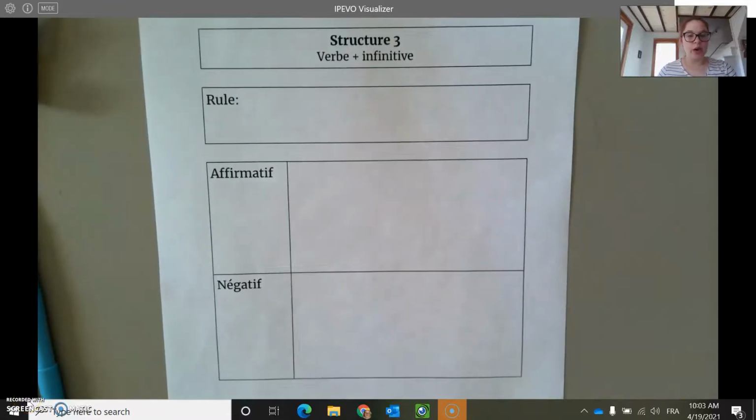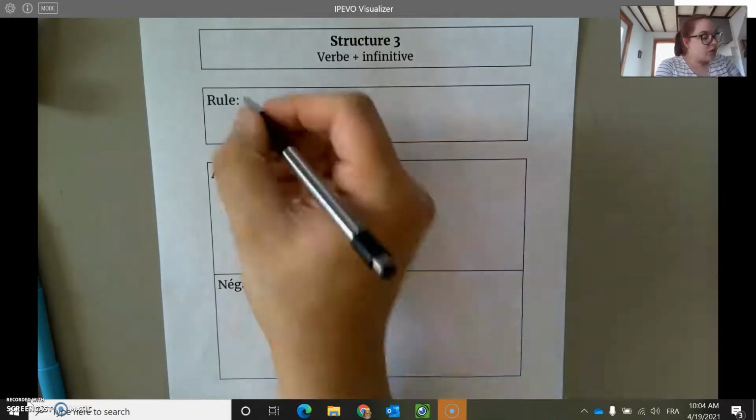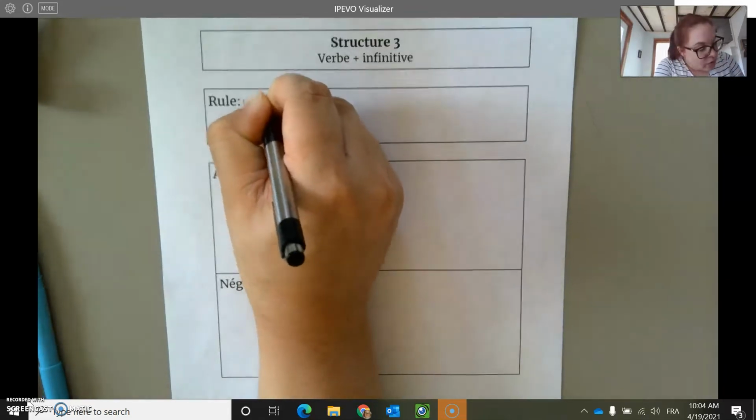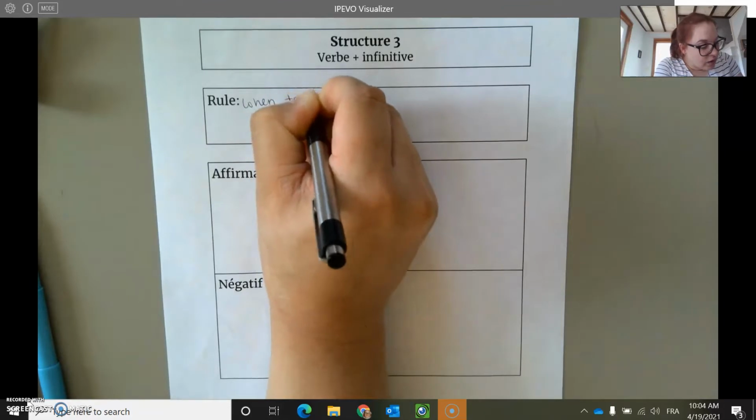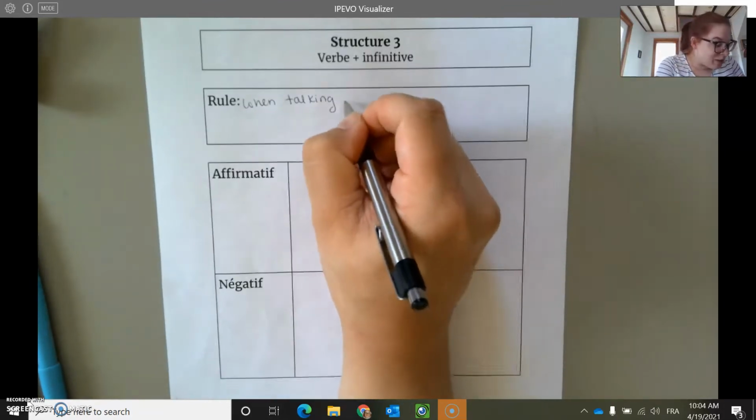So now we're going to go through our guided notes for this structure 3 with the verb and infinitive. So let's start by thinking about what rule can we write about how to work with verbs and infinitives. We remember that this is just used so far when we're talking about things we like and don't like to do. So the rule is, when talking about what you like or don't like to do,